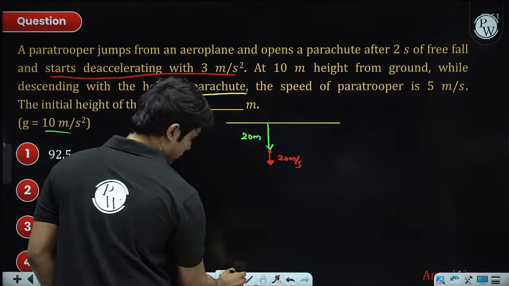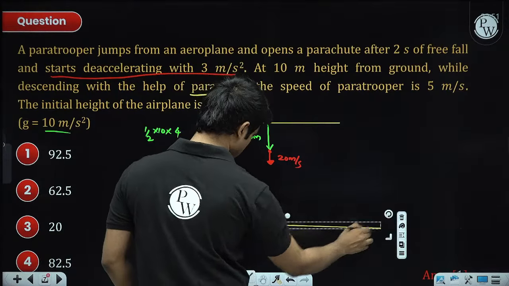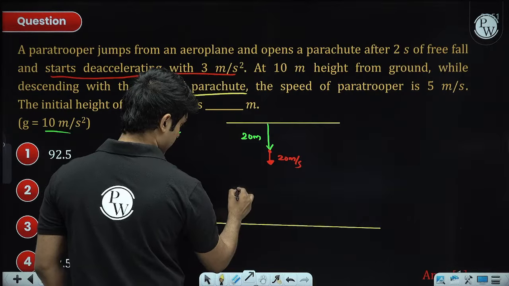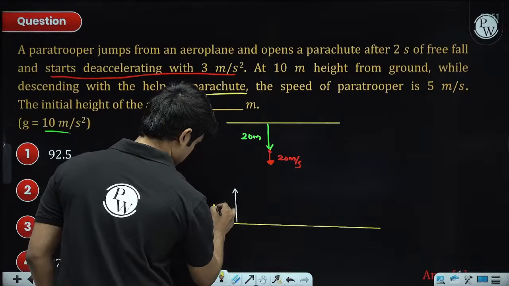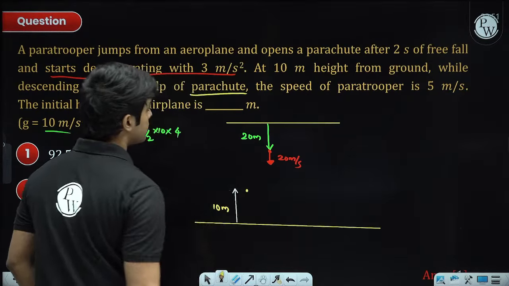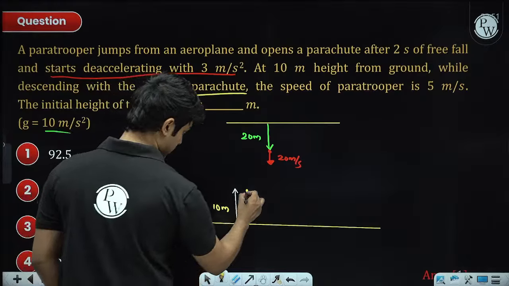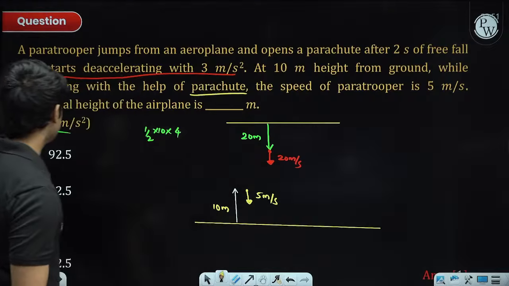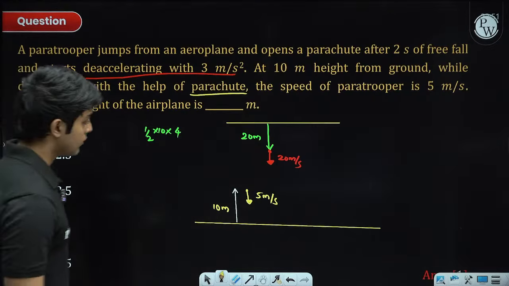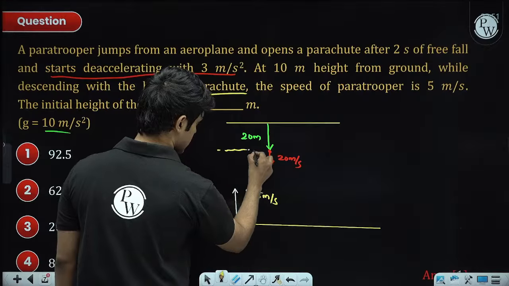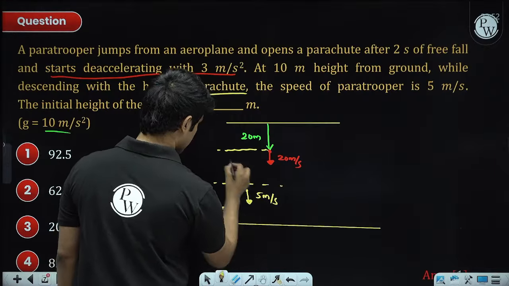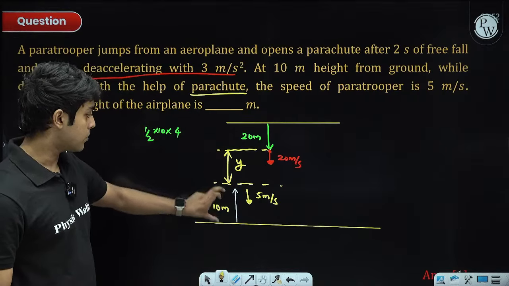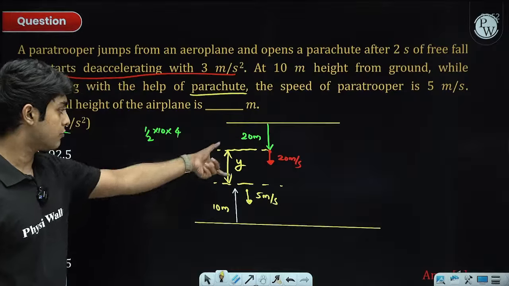Okay, now we are talking with respect to the ground. So this man is at a height of 10 meters from the ground, and over here his speed is 5 meters per second. Now the question is, what is the initial height of the aeroplane? So let's just say this length is y. So the answer is y plus 10 plus 20. So we need to find y.